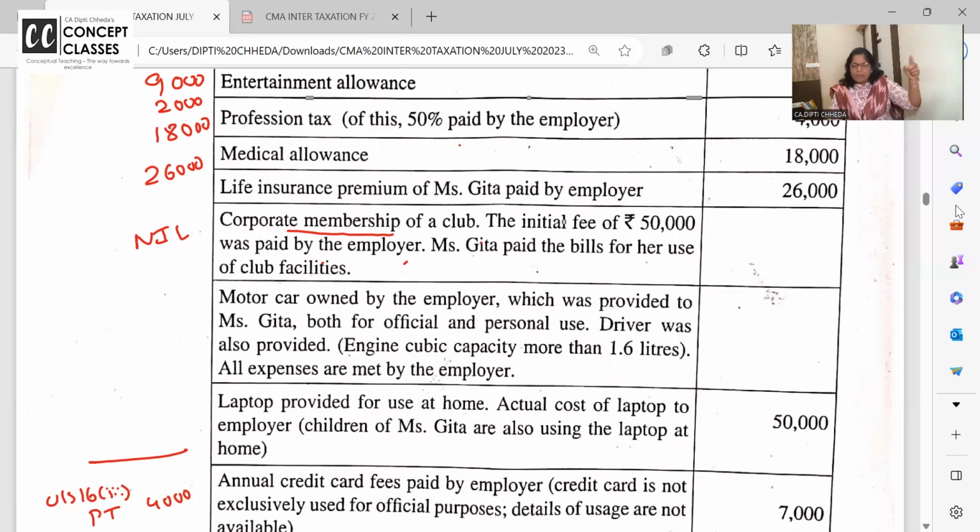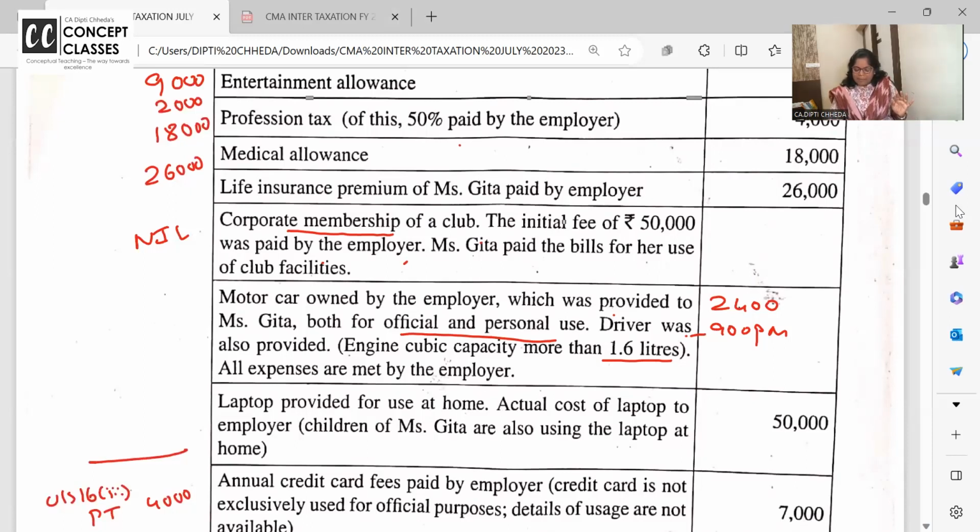Motor car is owned by the employer. You remember for motor car, we have done a table. Owned by employer, provided to Geeta for official and personal both. Driver's salary also, 900 per month for the chauffeur, is taxable. And it's a big car, capacity more than 1.6 liters. So how much will be taxable? 2,400 per month. Had the capacity been less than 1.6 liters, a small car, then 1,800 per month.